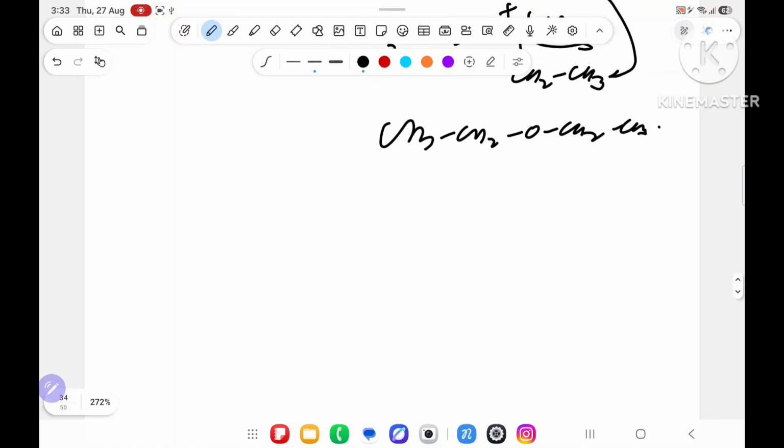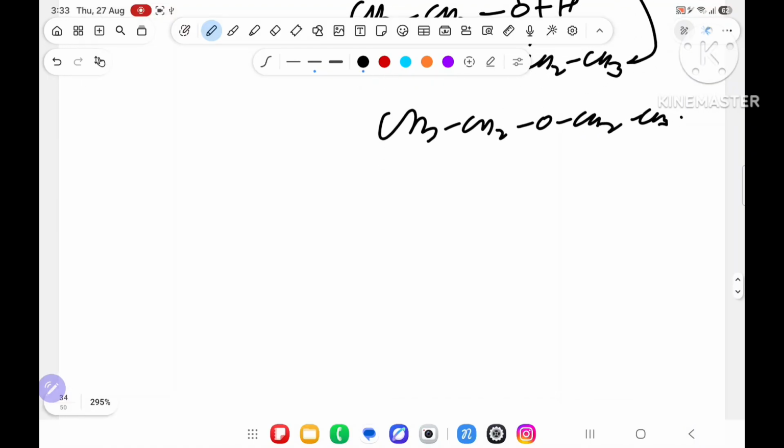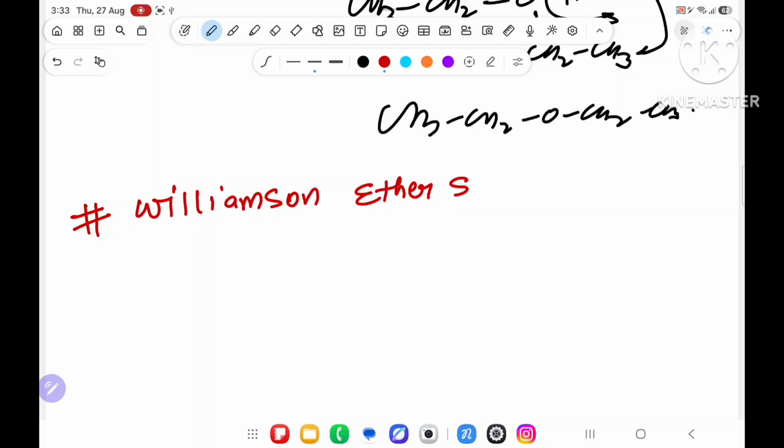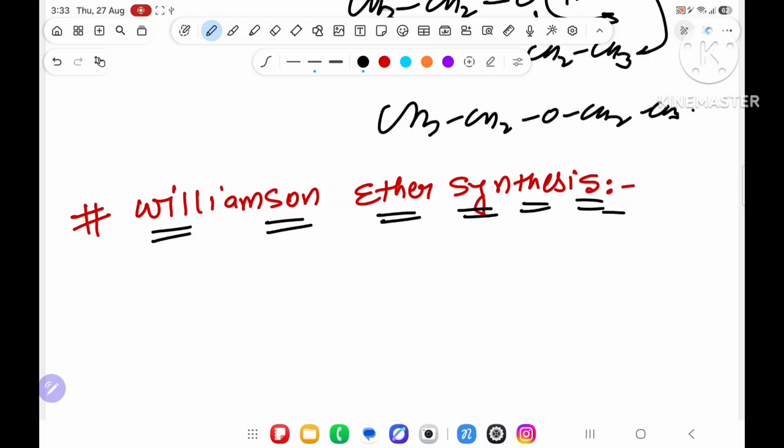The second method is Williamson synthesis. The first one is Williamson continuous ether, but the second method of preparation of ether is only two methods, after that done. This is known as Williamson ether synthesis. This method is called the Williamson ether synthesis method to produce ether.